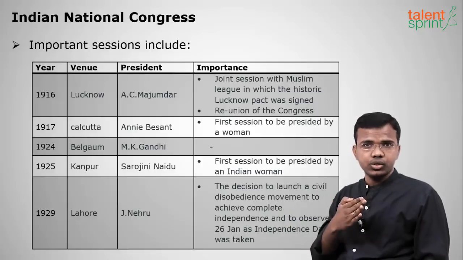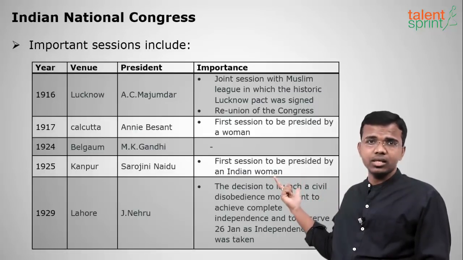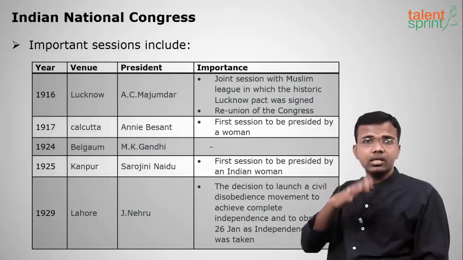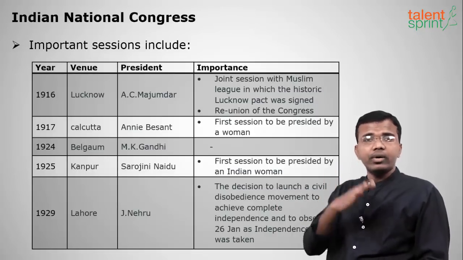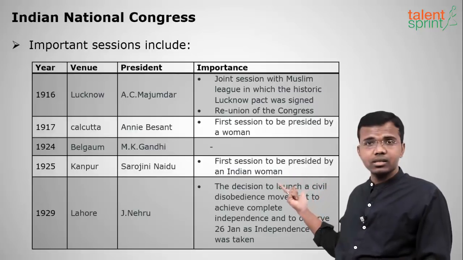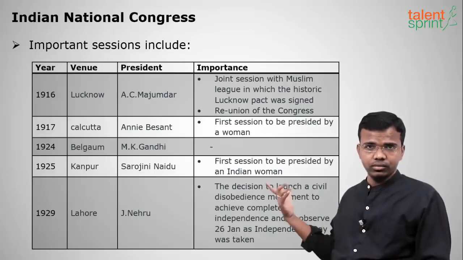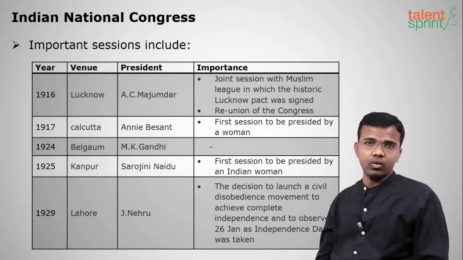Purna Swaraj, that is complete independence, was the slogan given in this session. And Indian Independence Day was also fixed, that is 26 January 1930. We have to attain independence. This was fixed as the date in the Purna Swaraj declaration given in the 1929 Lahore session.